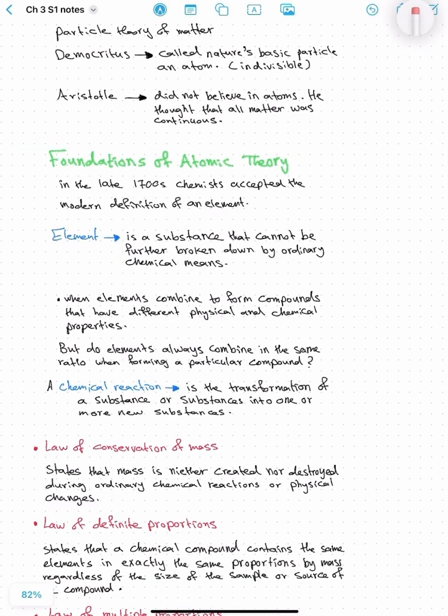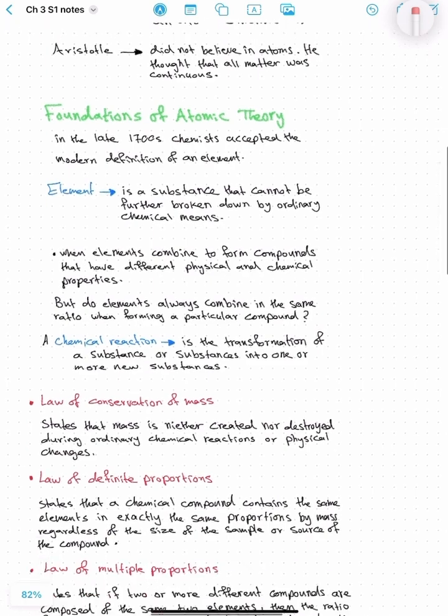The foundations of the atomic theory came in the late 1700s, when chemists accepted the modern definition of an element: elements are substances that cannot be further broken down by ordinary chemical means, meaning you cannot break them into simpler substances. Let's say we have oxygen, you cannot change it into more than one element, for example into hydrogen and helium. This is the definition of an element.